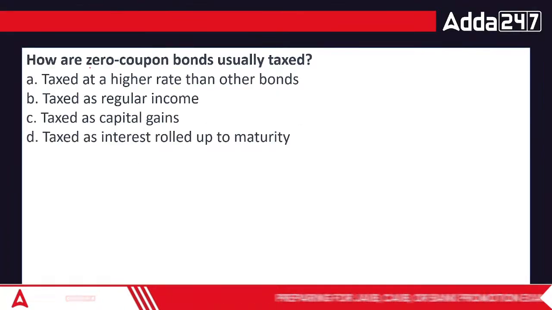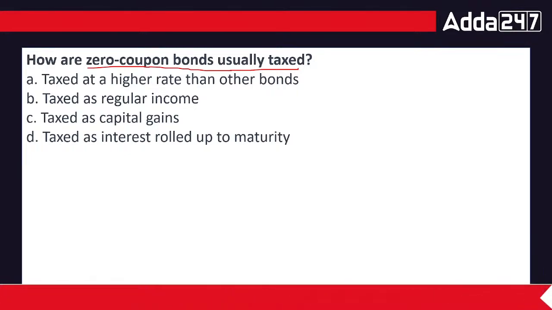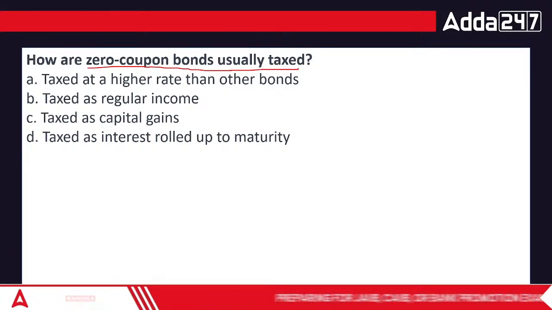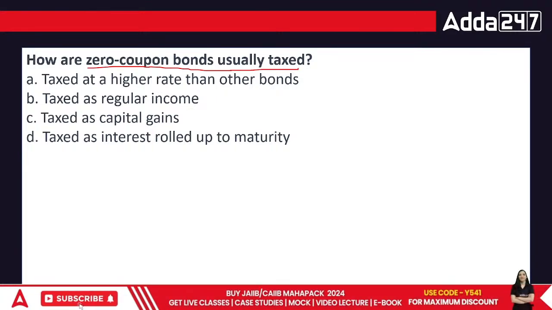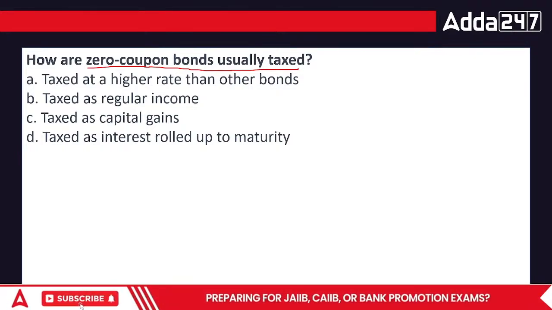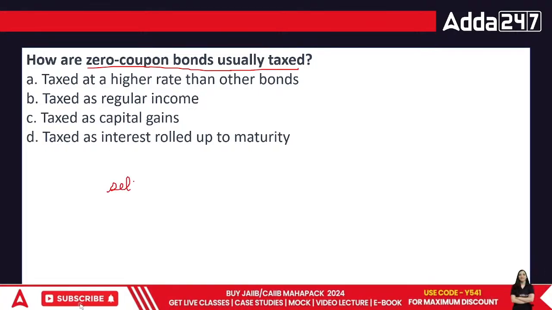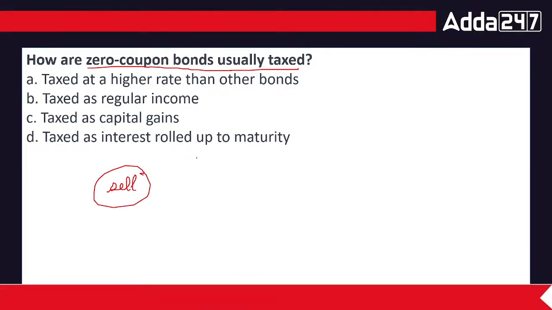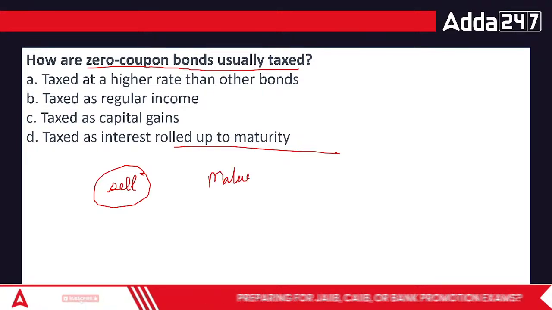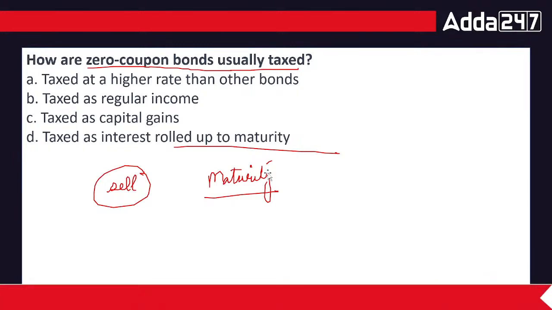Okay. How are zero coupon bonds usually taxed? How are they taxed, everyone? How do you put tax on it? Taxed at a higher rate of interest than other bonds, taxed as regular income, taxed as capital gains, or taxed as interest rolled up to maturity. Whenever you sell, or a particular thing reaches maturity, this is not only for bonds, this is for every investment. After a certain period of time, you will receive money.